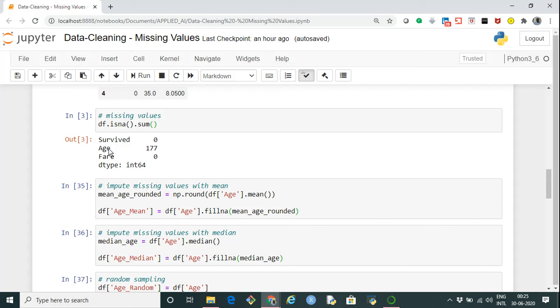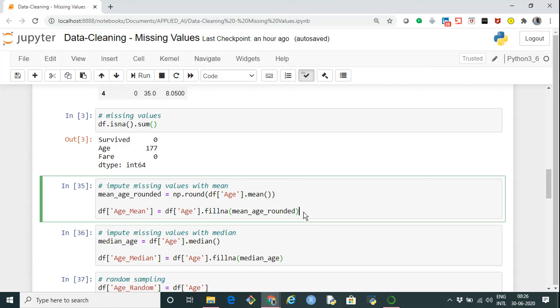So in the mean method, for all the values which are missing, we replace those missing values by the mean value of that column. So we first calculate the mean age. I'm calculating the mean age, rounding it off, and storing it in a variable, and then I'm replacing the NA values in the age variable using the dot fillna function with this mean age value that we have calculated.